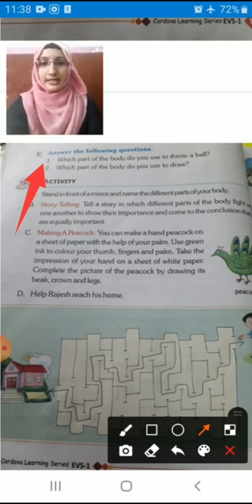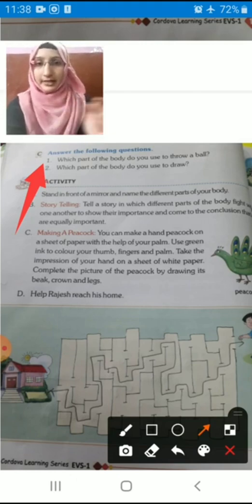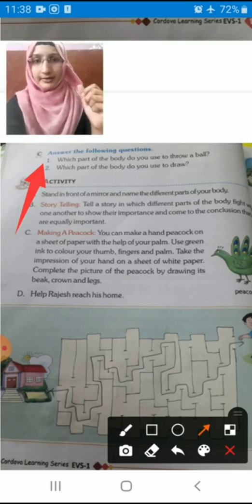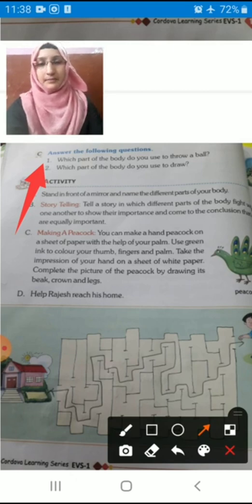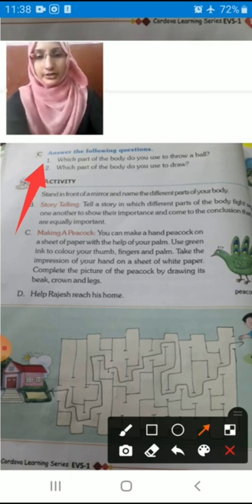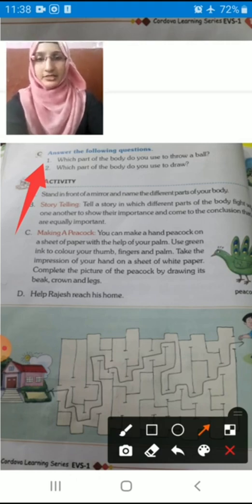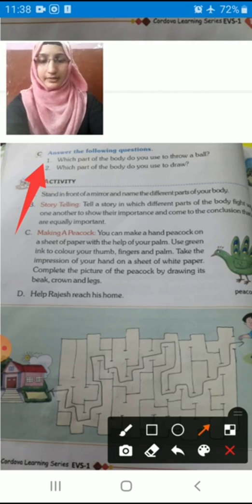Okay, children. Second question: which part of the body do you use to draw? Which body part do you use for drawing? We are using our fingers, right? We are using our fingers. So you need not worry about this, because I have already prepared one question and answer for you. I will send you the picture. You can copy from that picture, children.